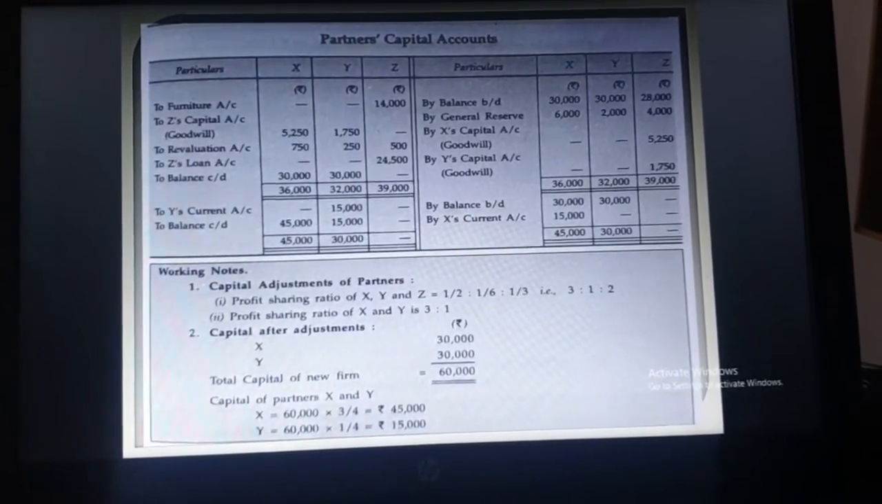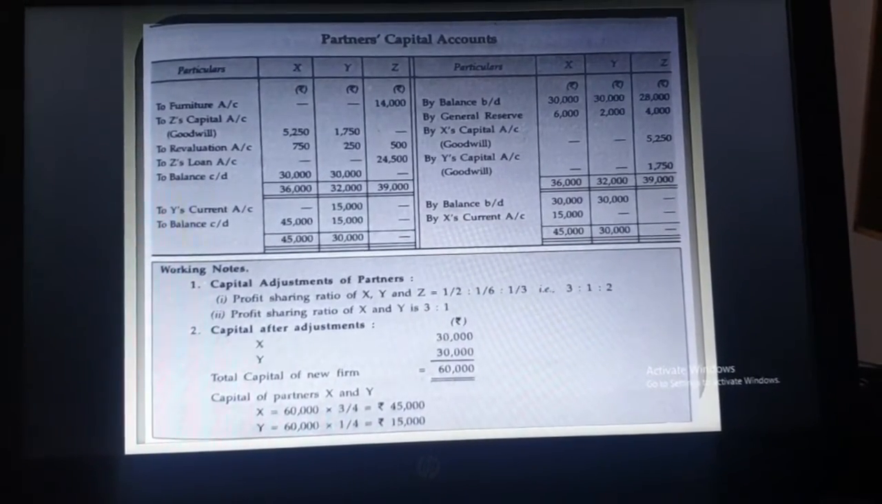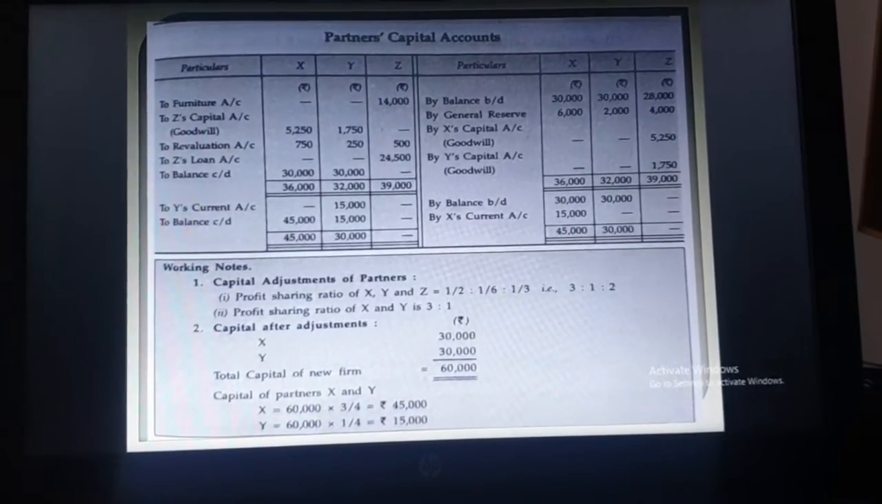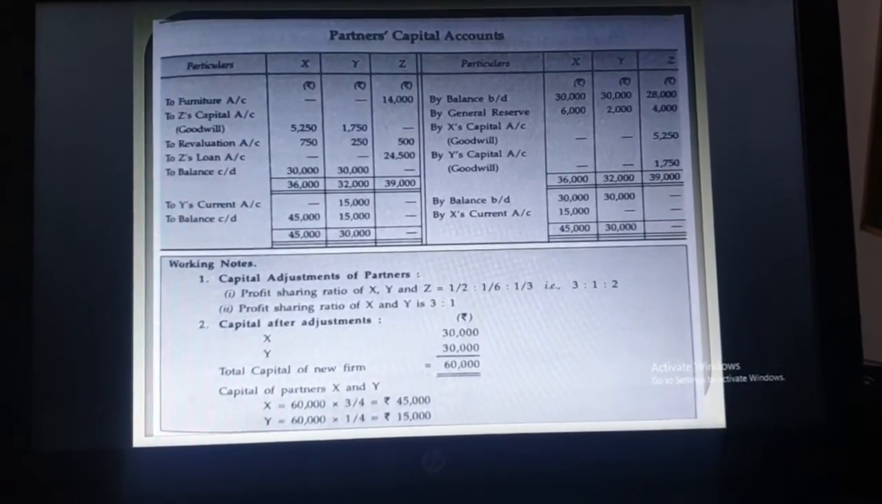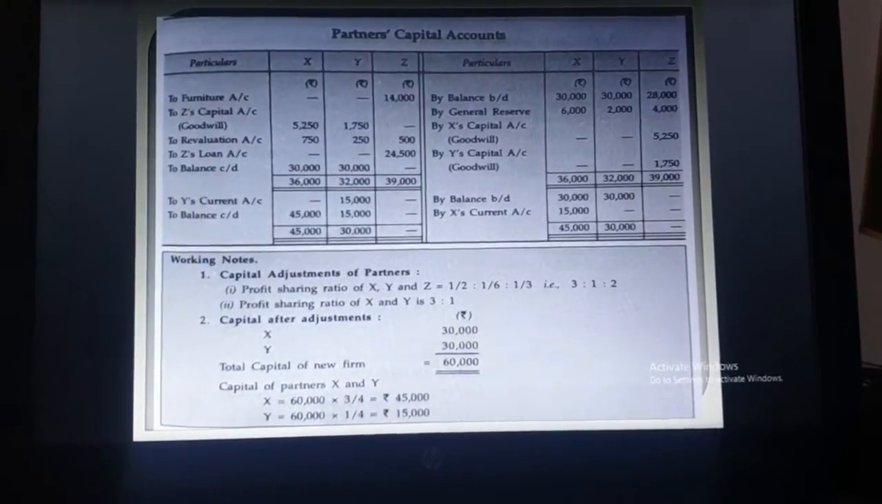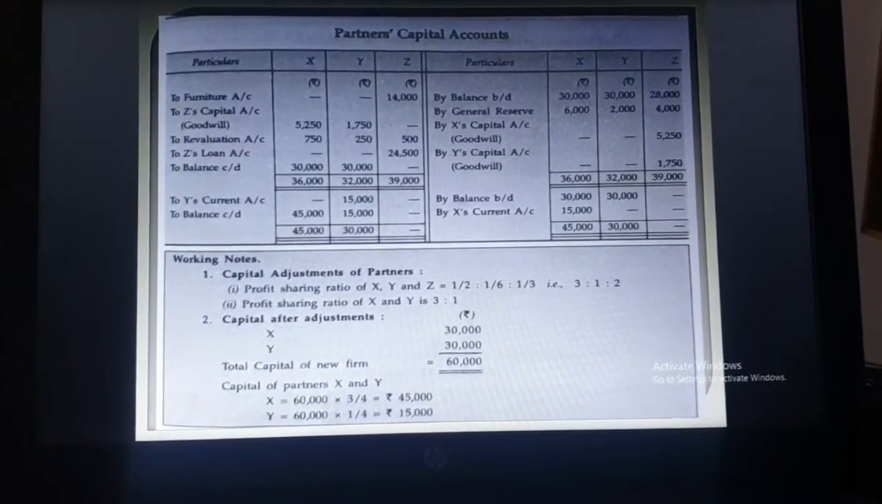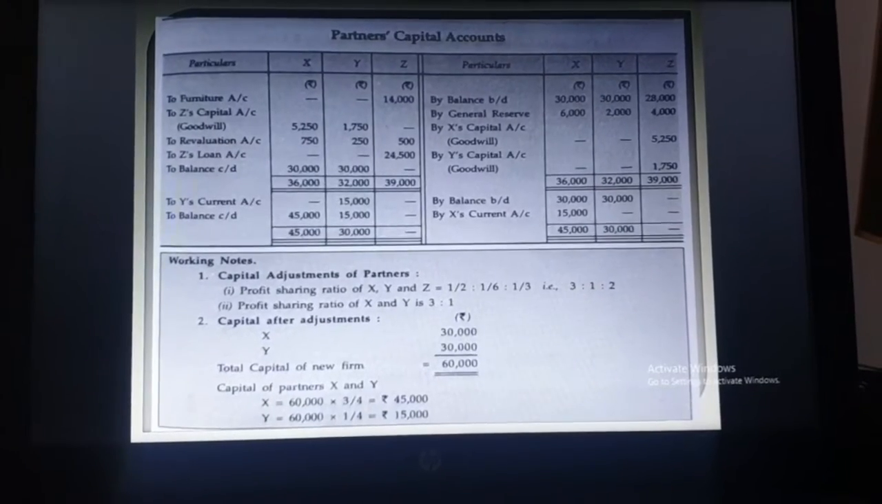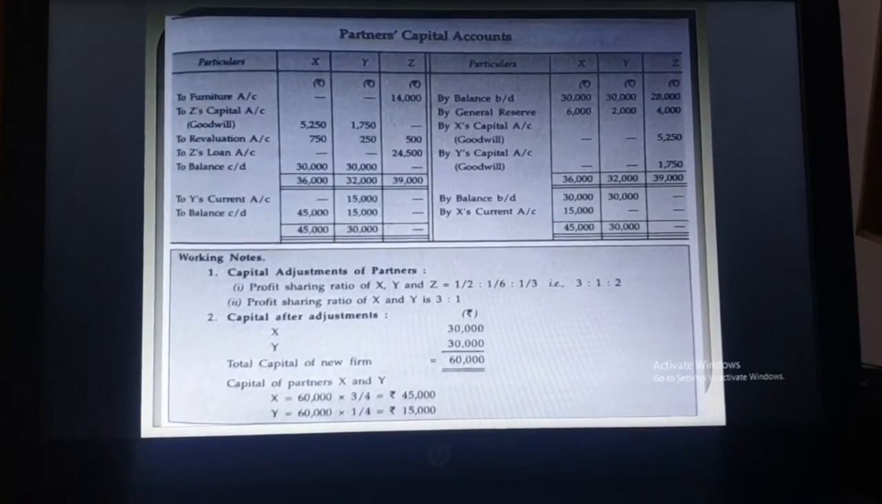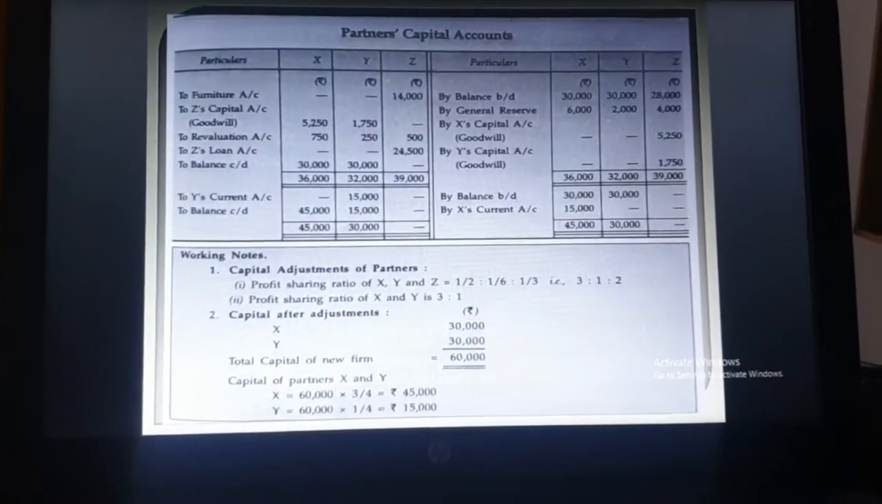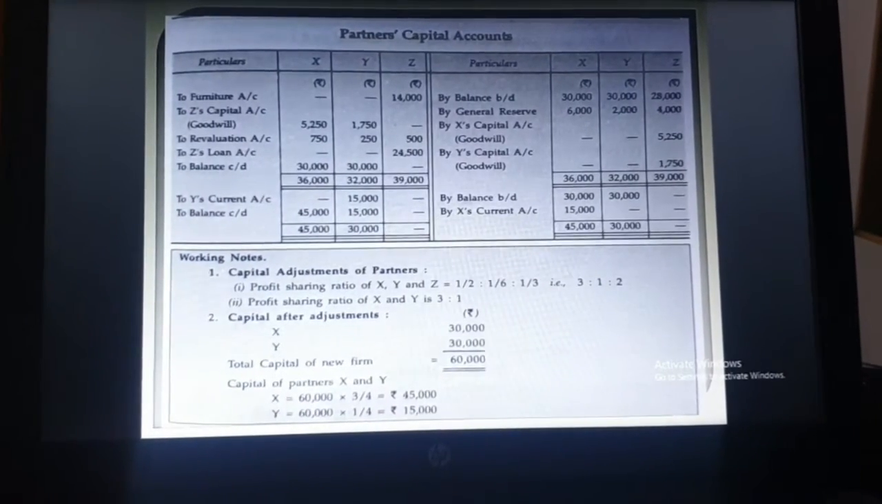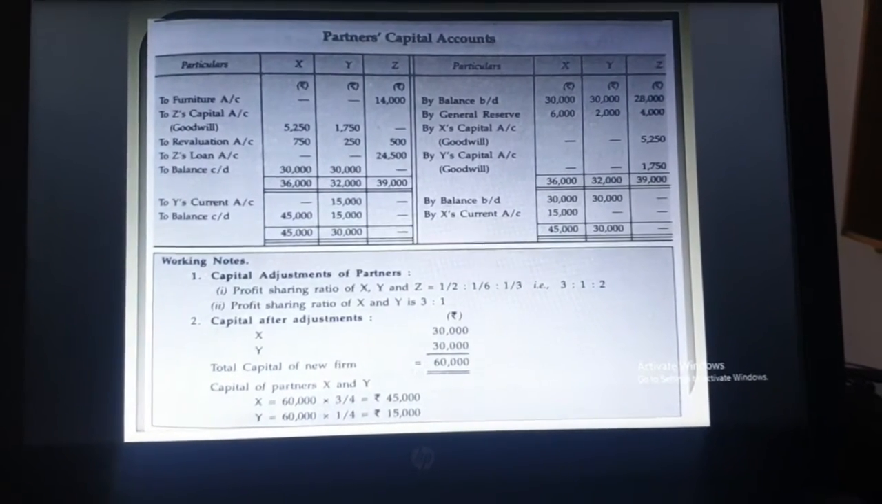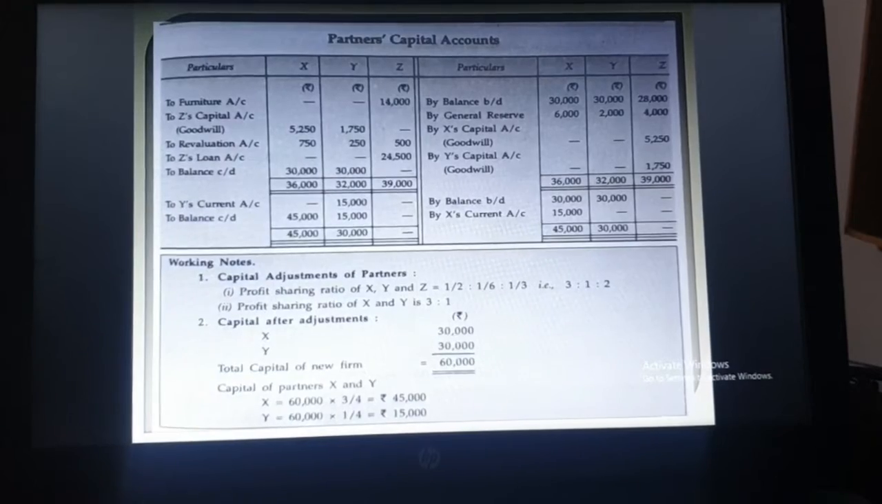Then new capital will be 45,000 and 15,000, which we have to record on the debit side of the partner's capital account. So see, on the credit side, we brought down the balance of capital after all adjustment, 30 and 30. Then we have to make the total of both the capital, that is 30 plus 30, 60. And 60 will be distributed in which ratio? New ratio, which we have to show on the debit side, that is 45 and 15.